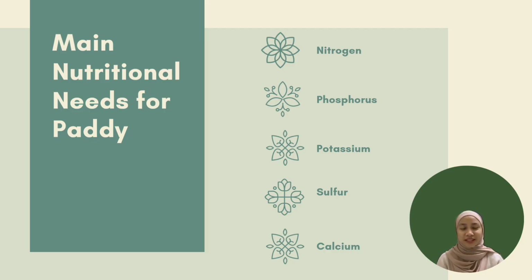Next, we move to paddy nutrition. What kind of nutrition does paddy need? Paddy gets its own nutrients from the soil. Nitrogen, phosphorus, and potassium are the macronutrients that the paddy needs. Meanwhile, sulfur and calcium are the micronutrients.